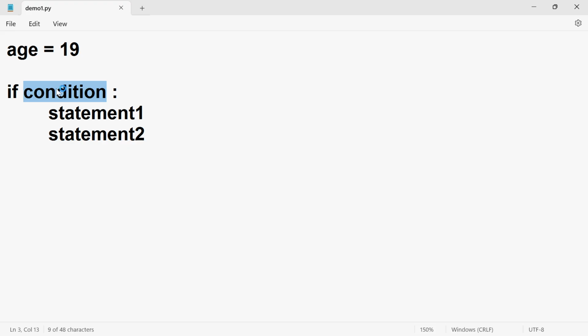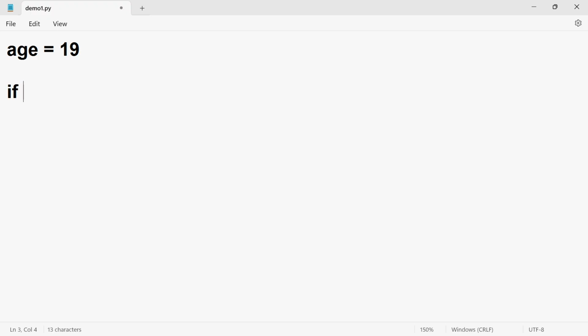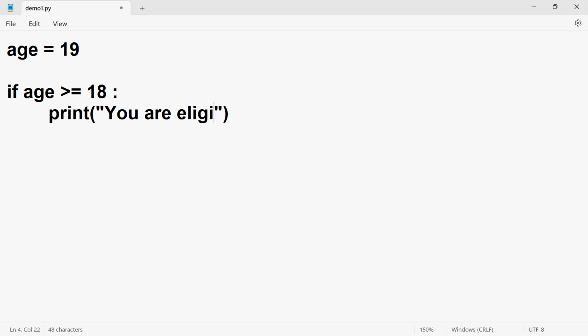If age is less than, the secondary part we are going to cover in the upcoming video. So let me create one simple condition. That condition will be if age is greater than or equal to 18. Colon symbol. Here I am going to write a statement that is called a print: you are eligible for vote. That's it.